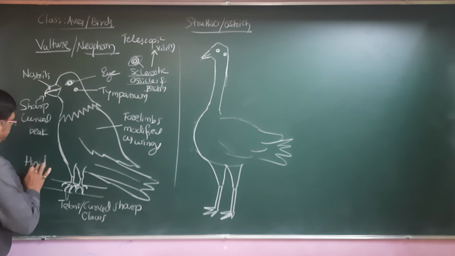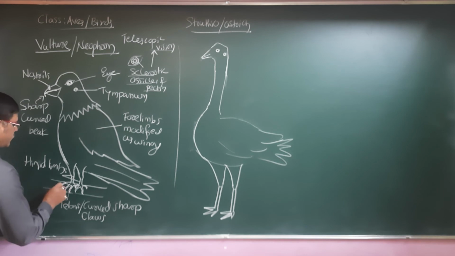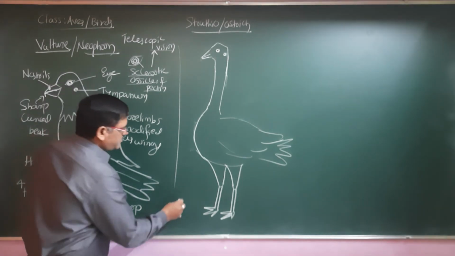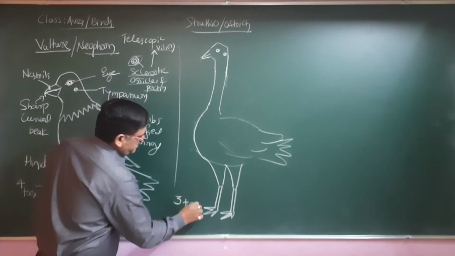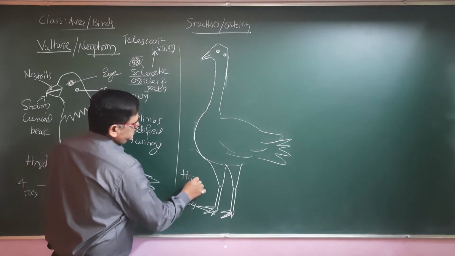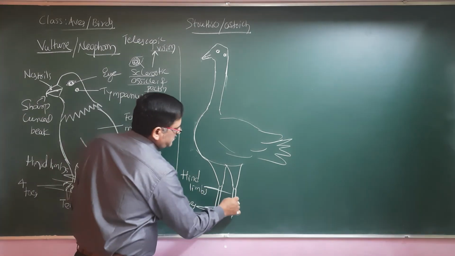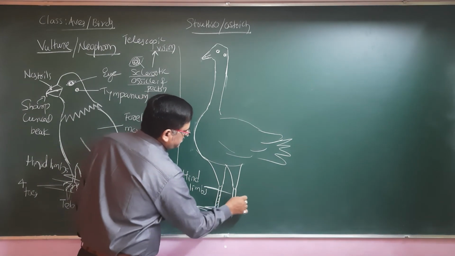In the case of the vulture, the hind limb is tetradactyl, that is, having 4 toes. So 4 toes are there. Here only 3 toes, and strong hind limbs. The hind limbs, or the legs, have lots of scales.